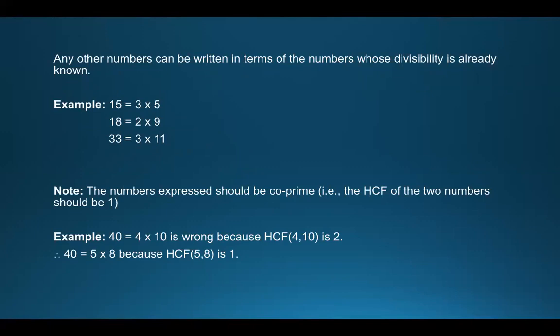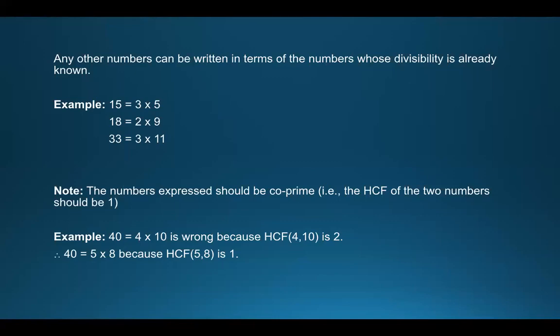The reason for that is in the note given below. What is the note saying? The note is that the numbers expressed should be co-primes. Now, for those who don't know what co-primes are: HCF, the highest common factor, is a topic which we are going to read later. The highest common factor of two numbers, if it is 1, then we say that the given pair of numbers are co-primes.